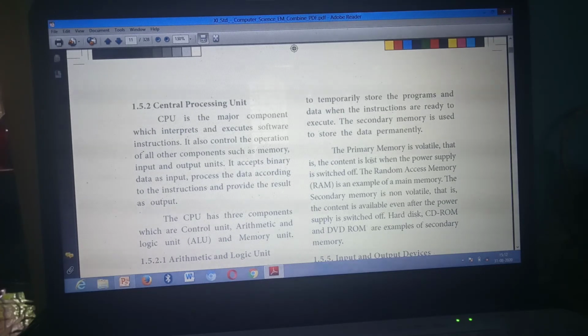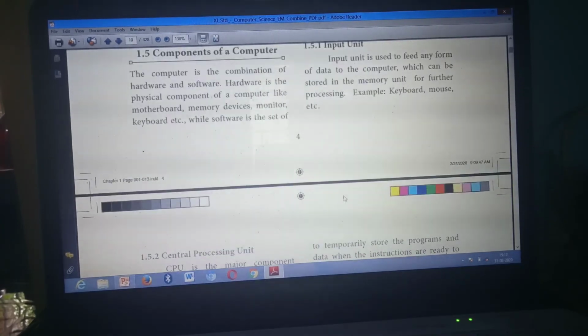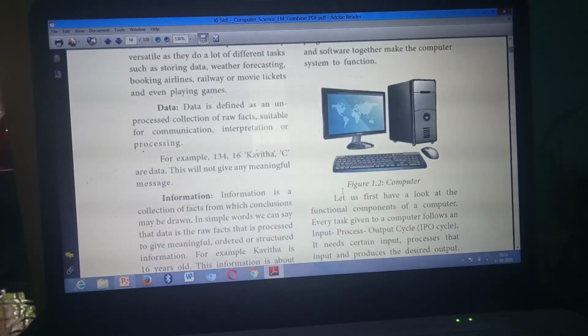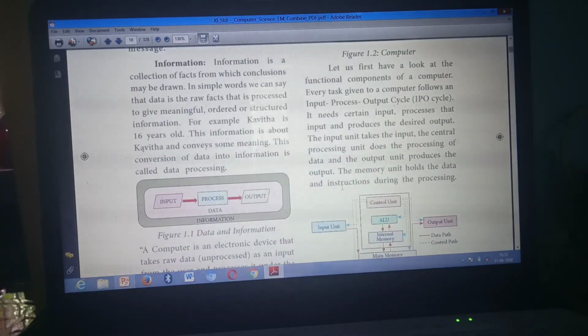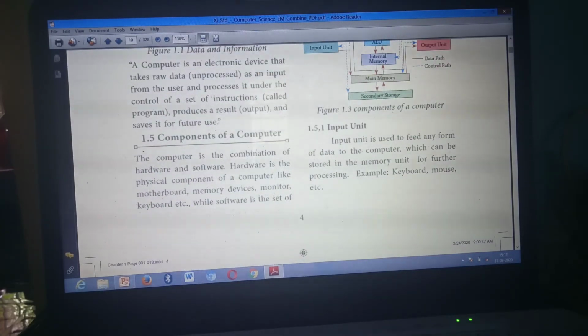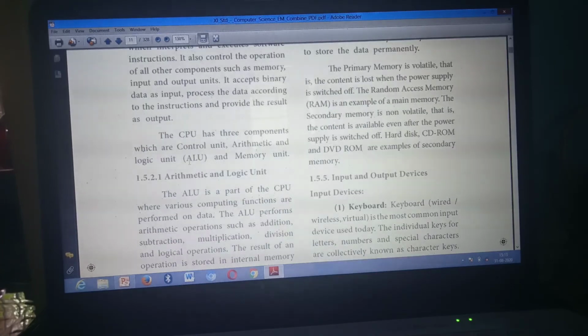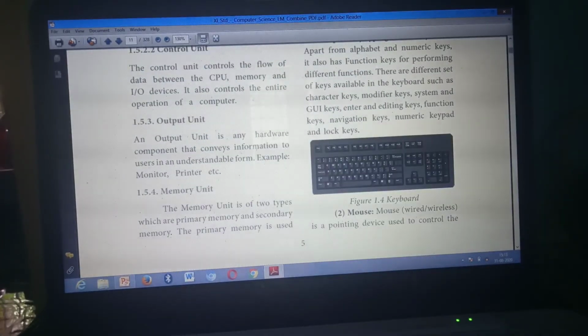Yes. Then next question. Differentiate input unit and output unit. For input unit, take page number 4. Input unit is this one. Mark page number 4, input unit. Have you marked? Then output unit, page number 5. This is the output unit. Under the heading output unit, these 4 lines. Input unit, page number 4, under the heading input unit, those 4 lines. Output unit, page number 5, under the heading output unit, these 4 lines.